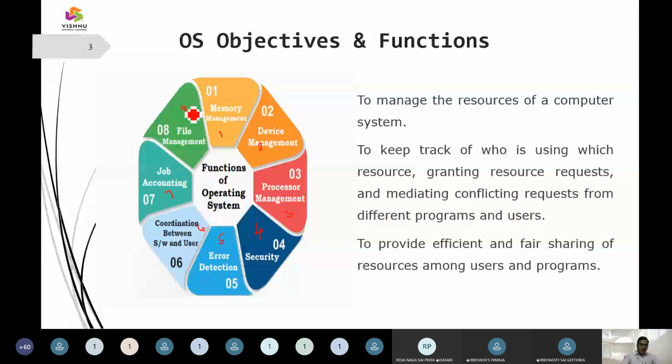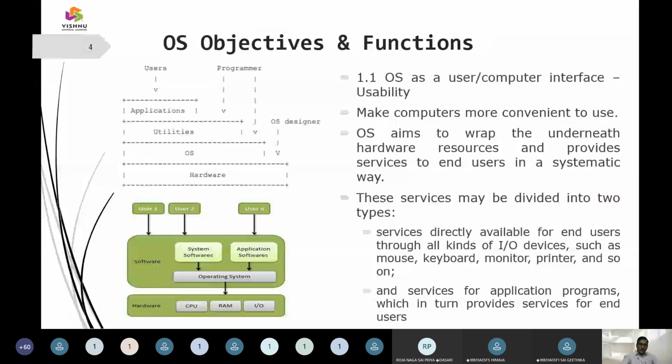So we have the users, and the users are going to be above the application layer. Then they are going to have some utility programs. The utility programs we are going to call application software, and they are also going to have some system software. So application software followed by system software are part of this. After that we have the operating system, and above that we have the bare hardware.